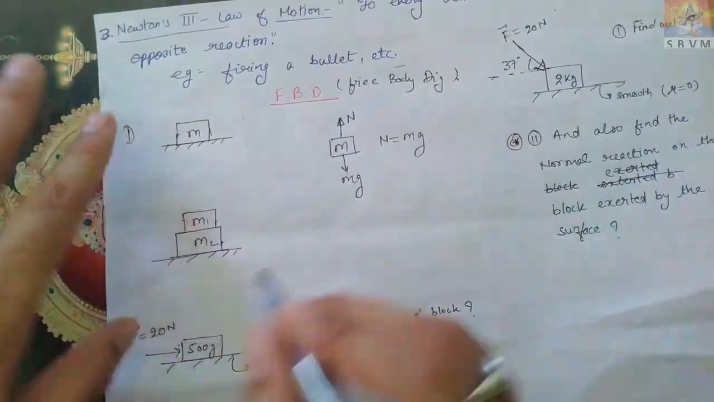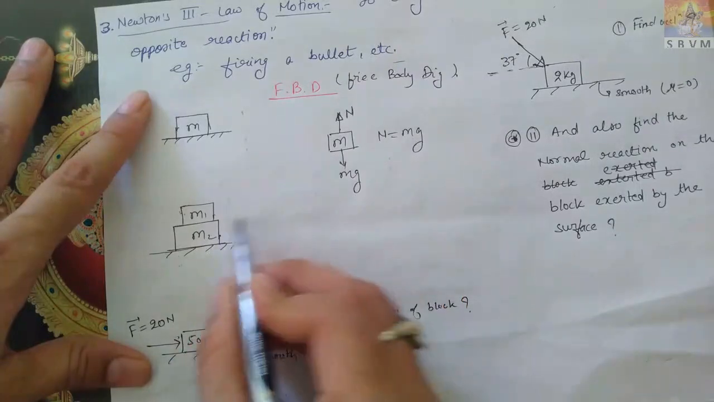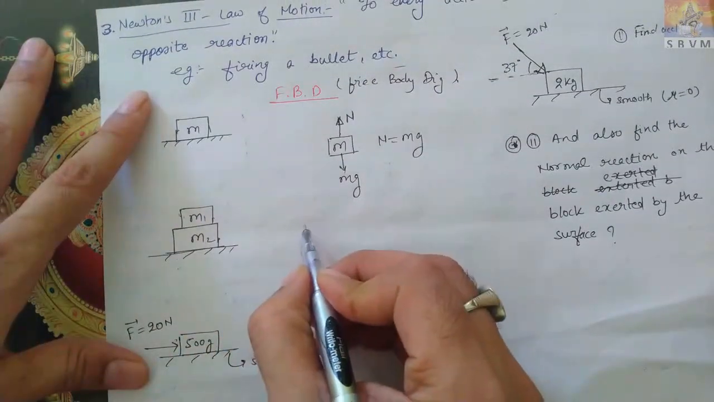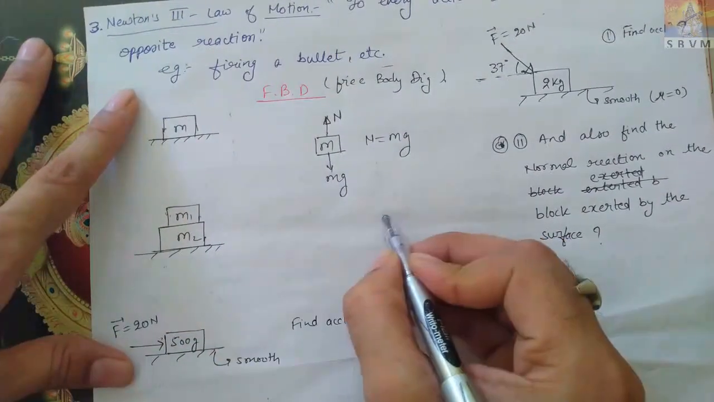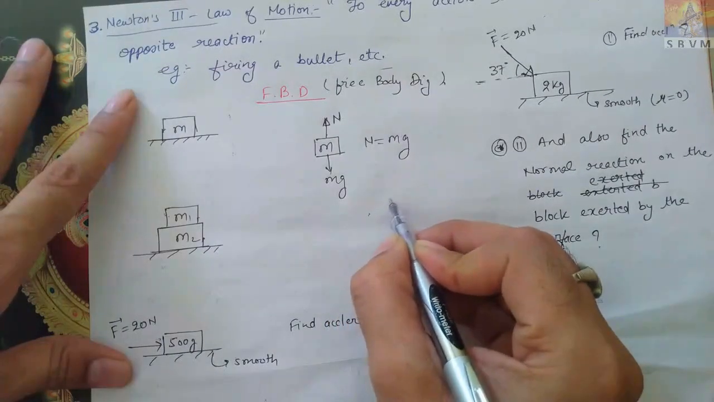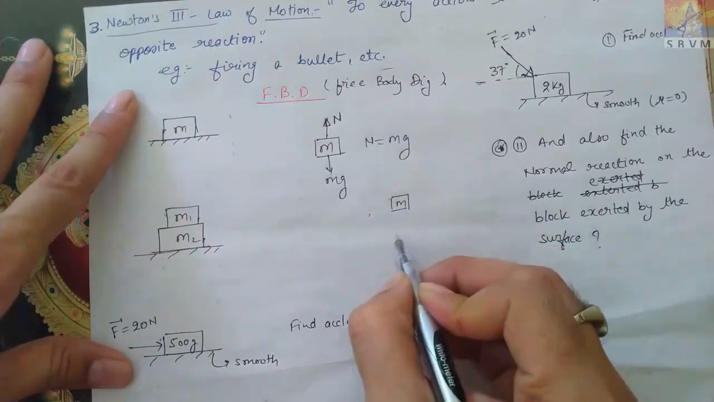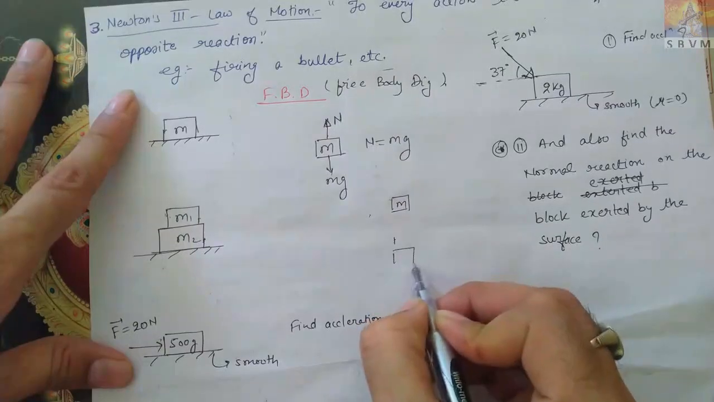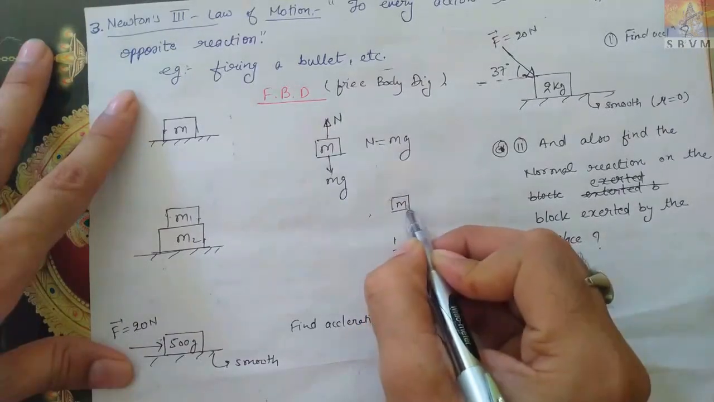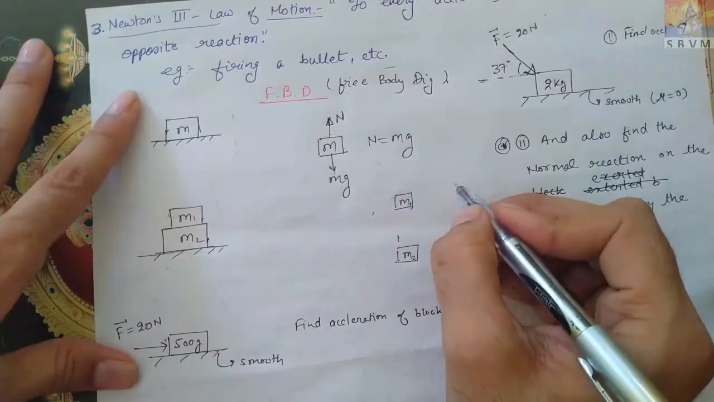Okay, good. Now similarly, the free body diagram for this I will make like this. Suppose here I am making this is m1 and this is m2, this is m1. Okay, good.